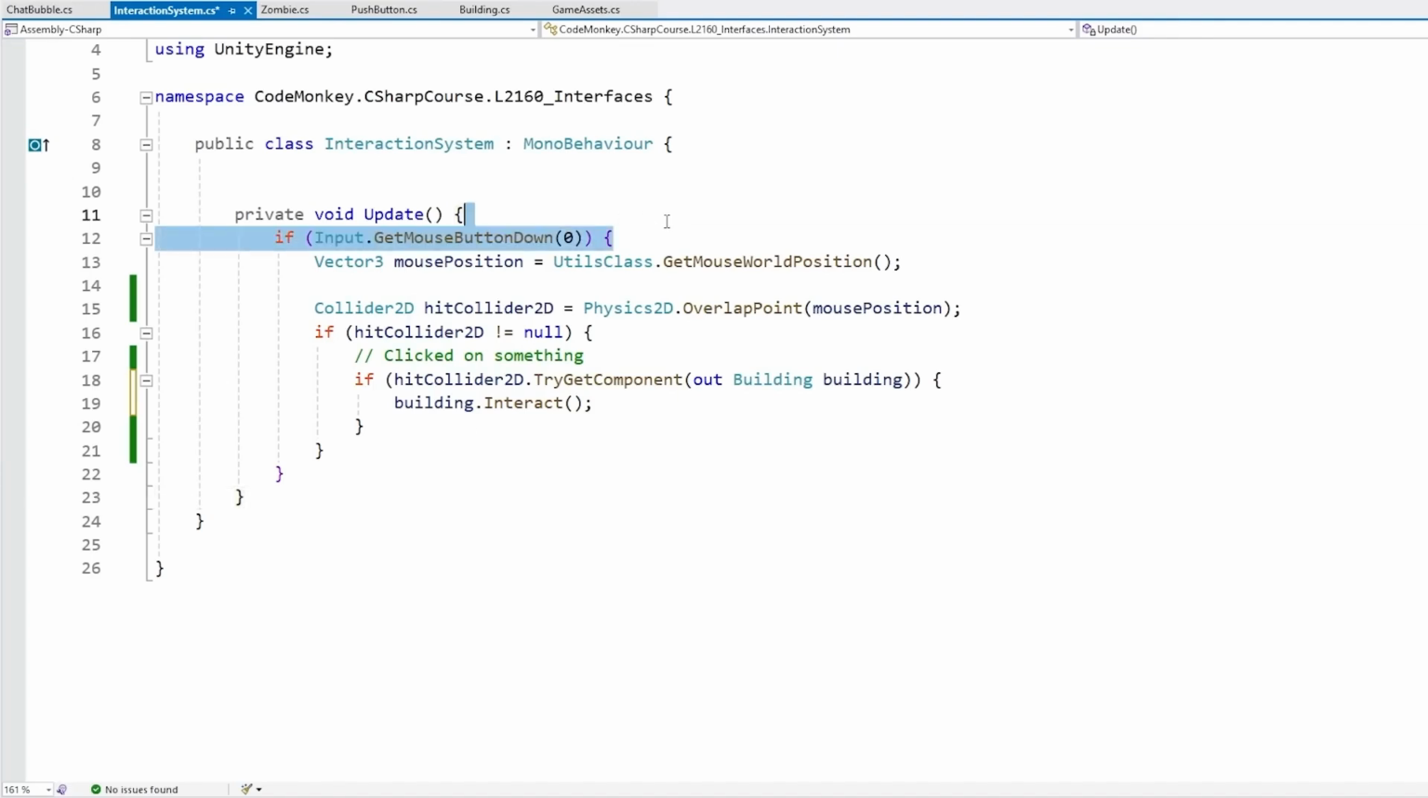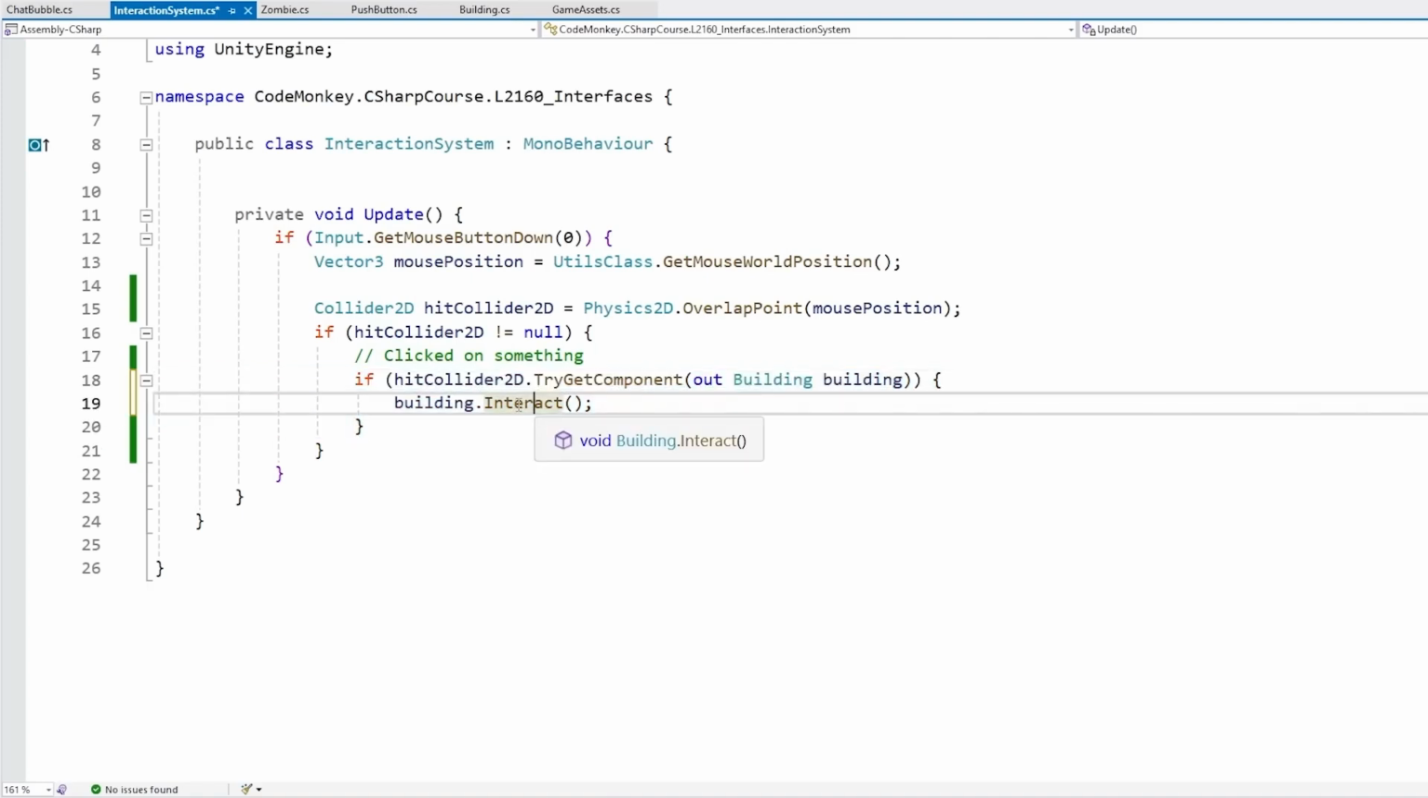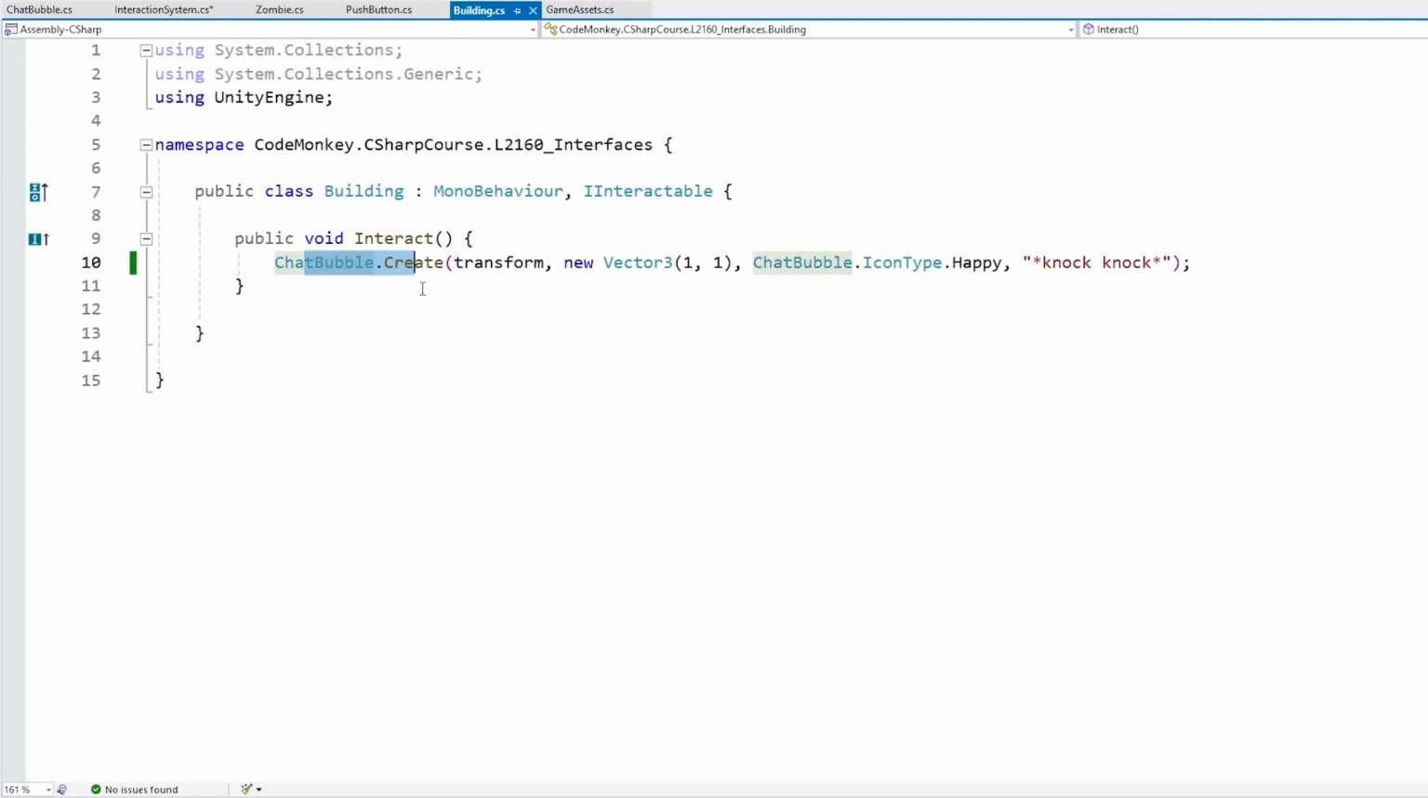Over here all we're doing is testing for a mouse click, then we get the mouse position and test if there's any collider under that position, and then try to get the type of that collider. So in this case we're trying to test, are we clicking on something that is a building object, so it has the building component attached to it? If so, then we call the interact function, and that in turn spawns that chat bubble.